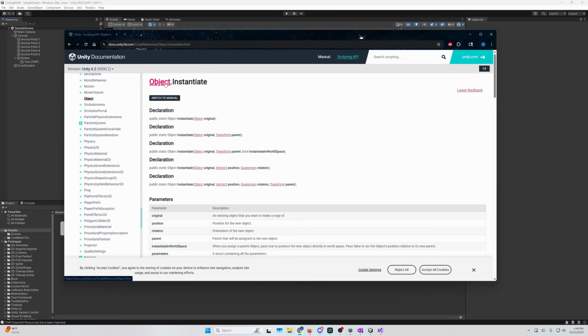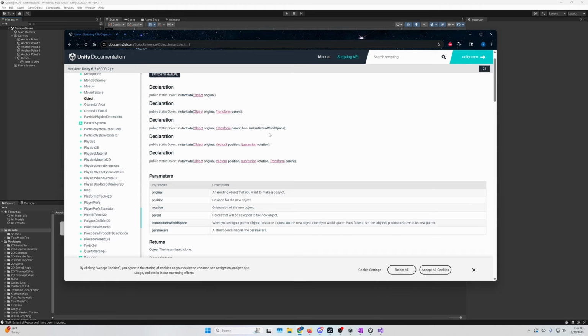So we can declare an object and instantiate it, which is a fancy way of saying we're going to create it at that location. And look at this. There's 1, 2, 3, 4, 5 different ways to create it at that location. So we could just instantiate the object at the original. All of these do different things. This chooses where you're going to instantiate it. Is it in world space? And is it still related to the parent? It's giving you choices here.